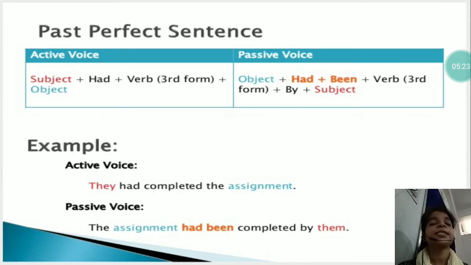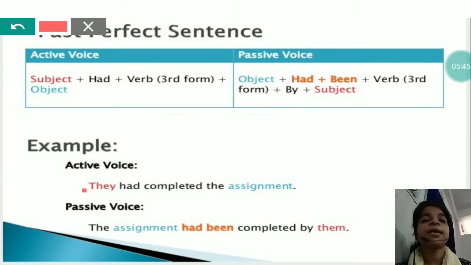Sixth one is past perfect sentence. Past perfect sentence is written in the form subject plus had plus V3 plus object, and in passive it will be written in the form object plus had been plus V3 plus by plus subject.